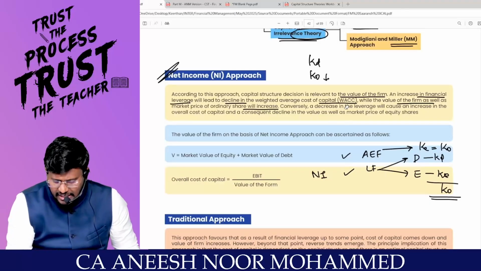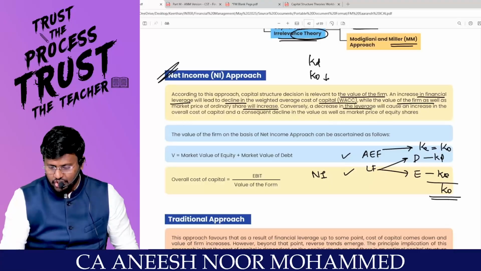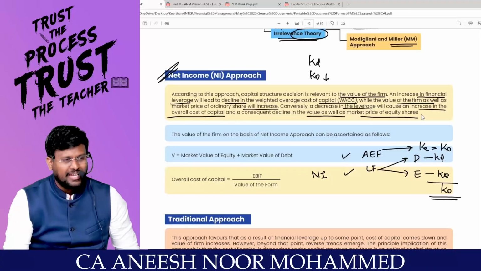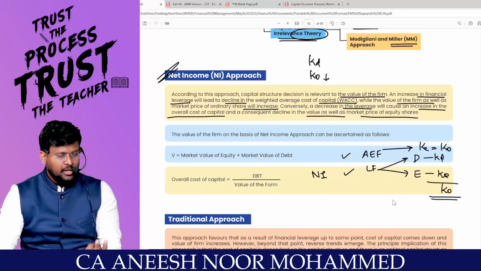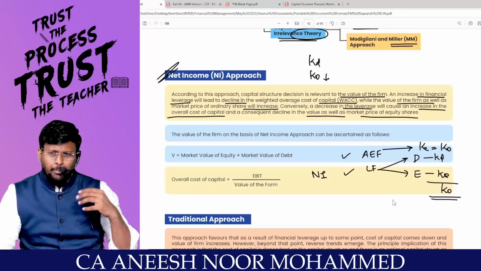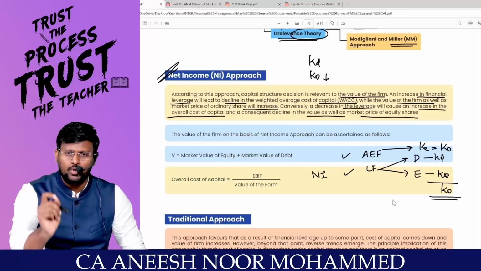Conversely, a decrease in the leverage, meaning if you are reducing the component of debt in the capital structure, will cause an increase in the overall cost of capital and consequent decline in the value as well as market price of the equity share. So what this approach is saying is that if you are injecting more and more debt into the capital structure, automatically the proportion of debt increases. Then it is a cheaper source of finance. Because of that, KO reduces and the value of the firm increases.